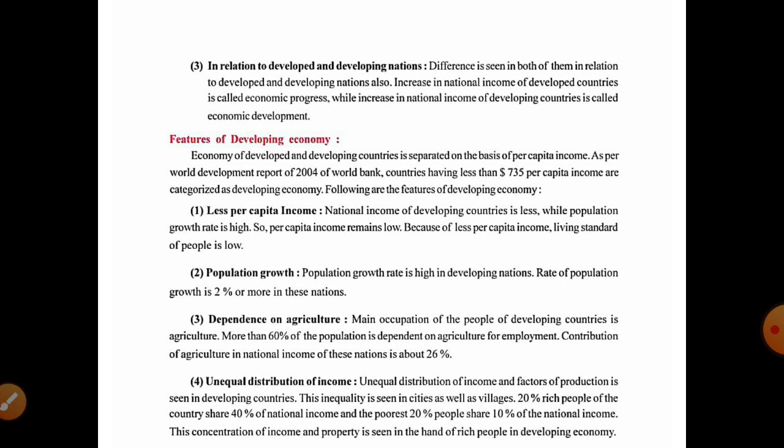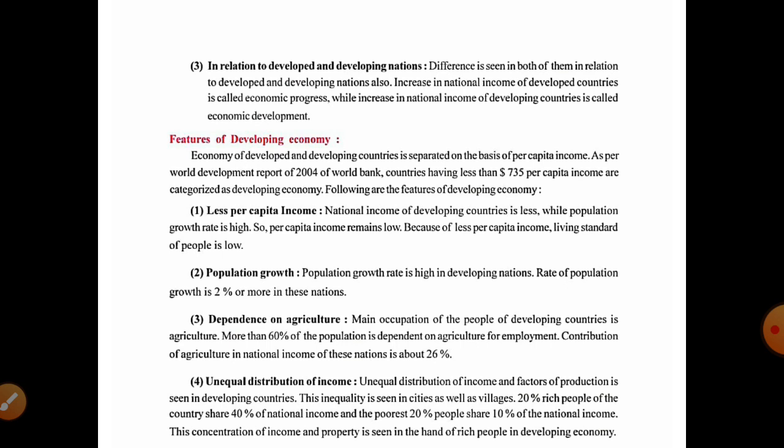Following are the features of developing economy. Which means these countries are still just trying to develop. Here are a few features of these countries.